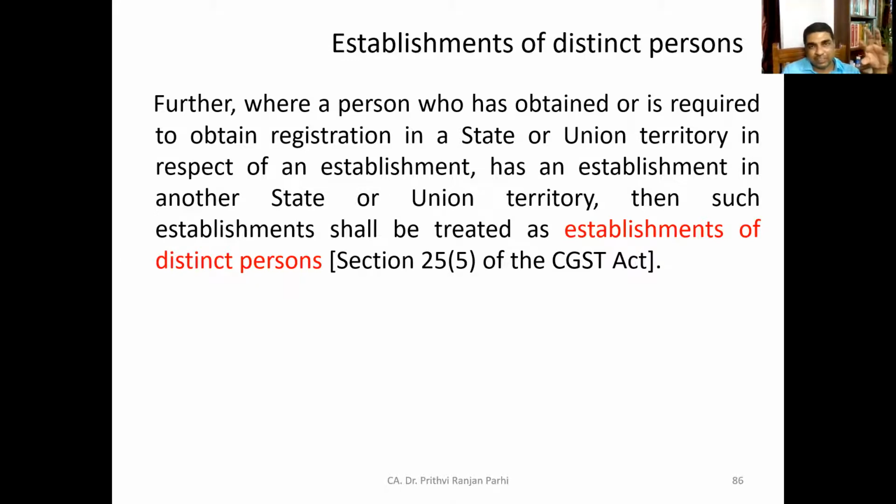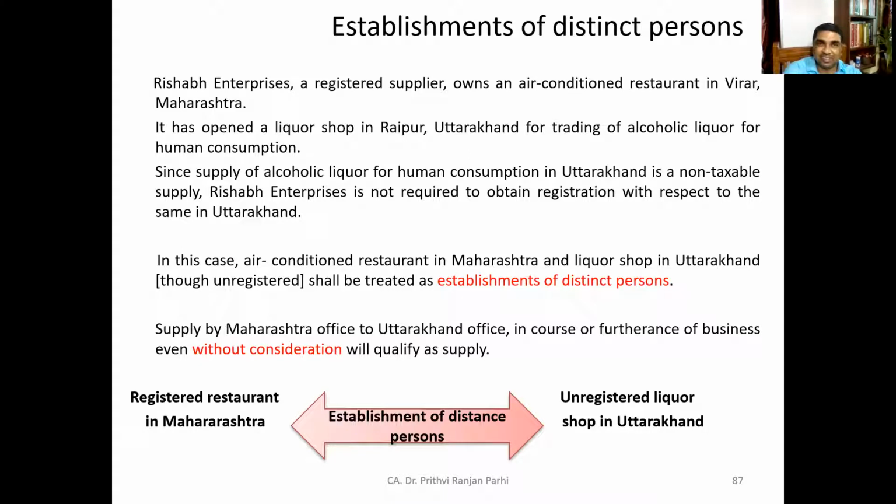Now, since you have already covered what a distinct person is, we need to quickly understand what is an establishment of a distinct person. Where a person who has obtained or is required to obtain registration in a state or union territory has an establishment in another state or union territory, then such establishment shall be treated as an establishment of a distinct person. Now you know what a distinct person is. If he has a place of business in another state, that will be referred to as an establishment of a distinct person.